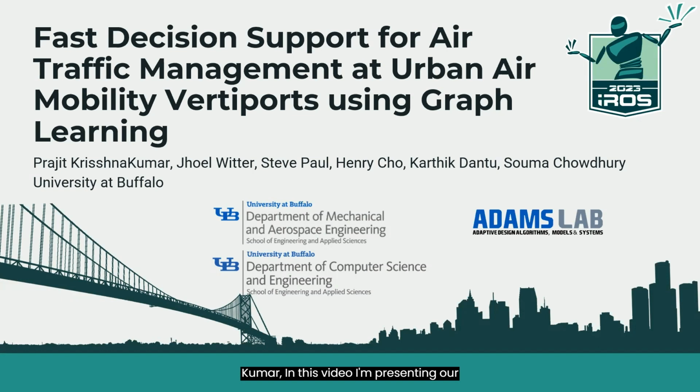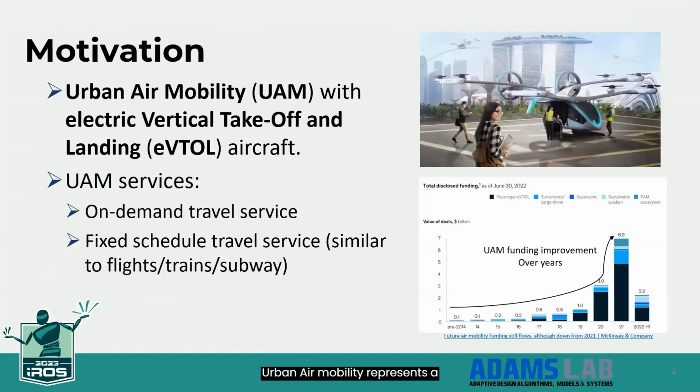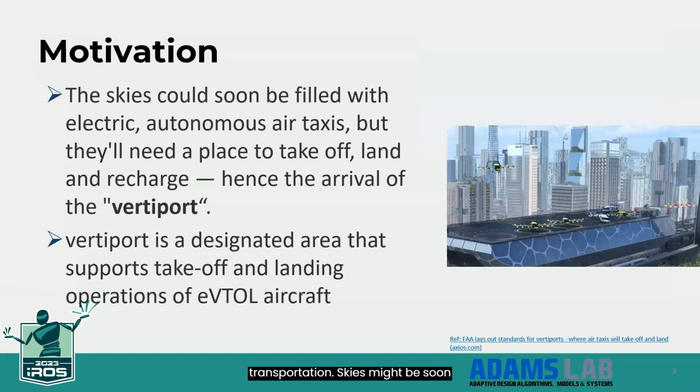In this video, I am presenting our paper titled Fast Decision Support for Air Traffic Management at Urban Air Mobility Vertiports using Graph Learning. Urban air mobility represents a revolutionary approach to moving people and goods within cities using aerial systems. At the forefront of this movement are electric vertical takeoff and landing aircraft, which can ascend and descend vertically like helicopters, but are quieter, more sustainable, and potentially more scalable. These innovations have the potential to reduce urban congestion, transform city logistics, and offer a new mode of rapid transportation.